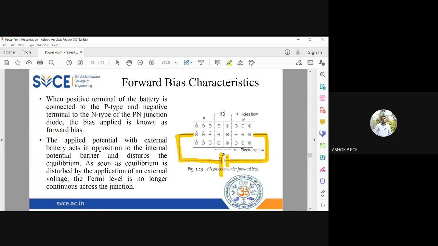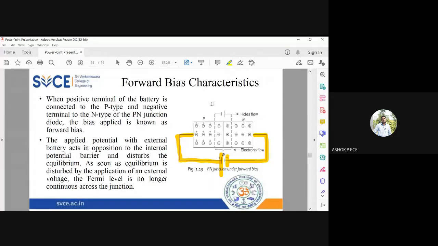And already you have one potential difference inside. It is 0.3 volt for germanium and 0.7 volt for silicon, right? So already we have a potential barrier inside. Externally, I'm going to apply a voltage. Remember, forward bias: P positive, N negative. Same polarity I'm going to apply.